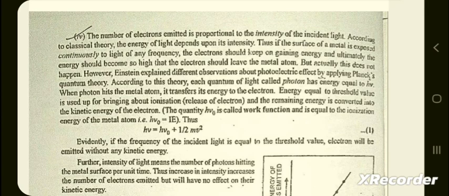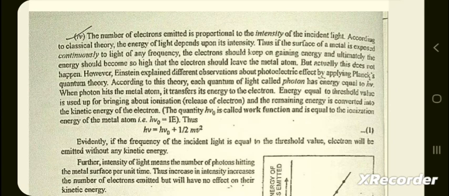According to this theory, each quantum of light called photon has energy equal to h nu. h is Planck constant. When a photon hits the metal atom, it transfers its energy to the electron.